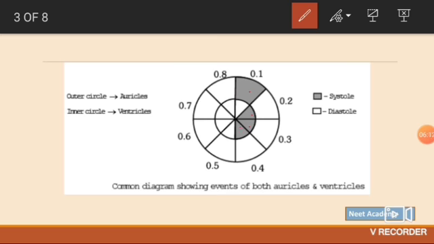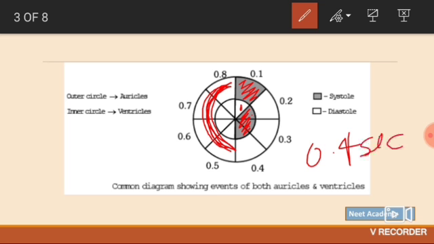Also, in this part the atria is contracting, in this part the ventricle is contracting, in this part the ventricle is relaxing. But in this part we can see the atria as well as the ventricles both are in relaxed position. This is known as joint diastole. What is joint diastole? The time when both the atria and ventricles are in relaxed position, that is 0.4 second.